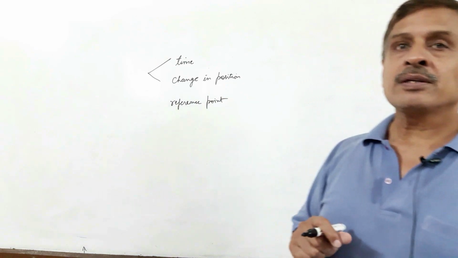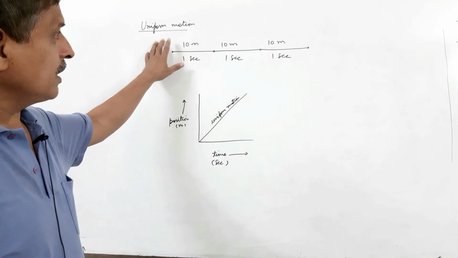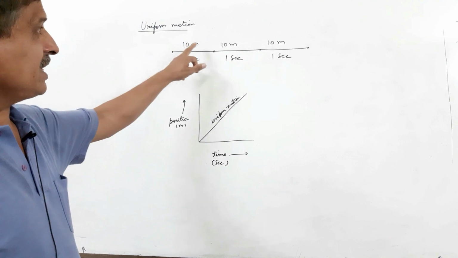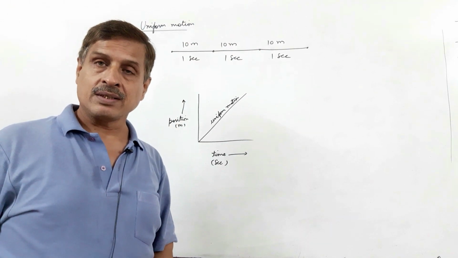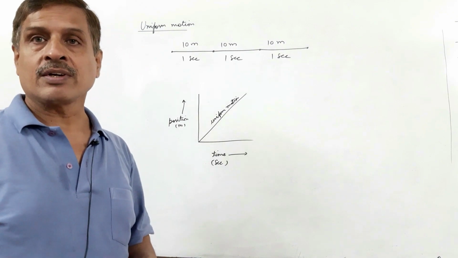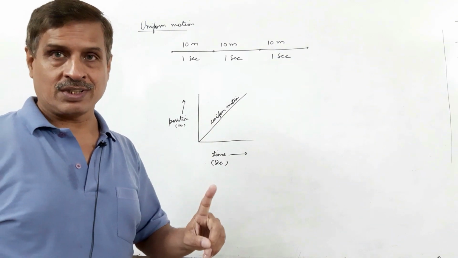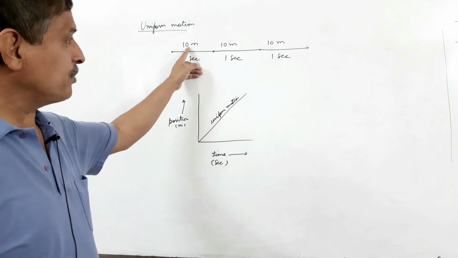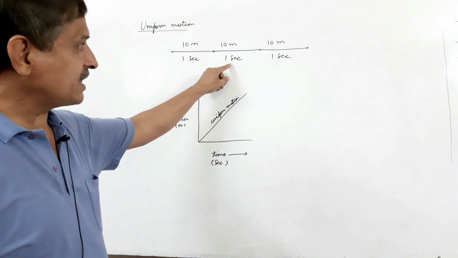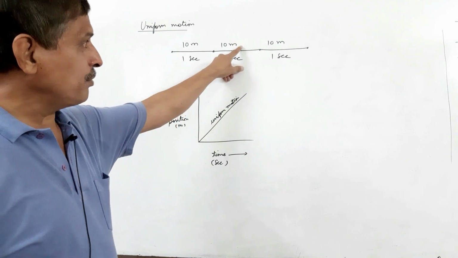Motion may be uniform motion. If a body travels equal distances in equal time intervals, then it is said to be moving with uniform motion. Example, in the first second, body travels 10 meters. In another 1 second, it travels 10 meters.